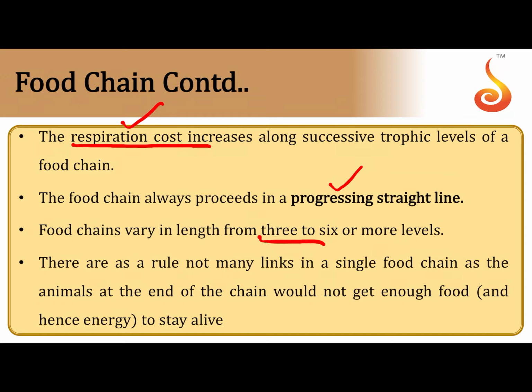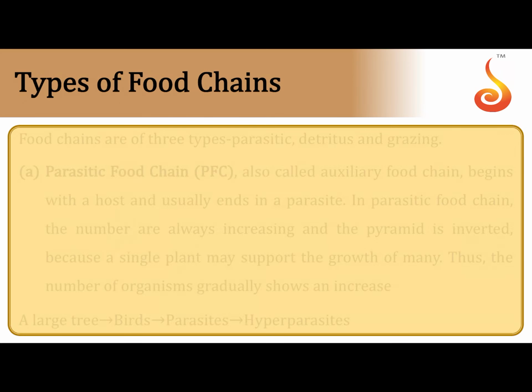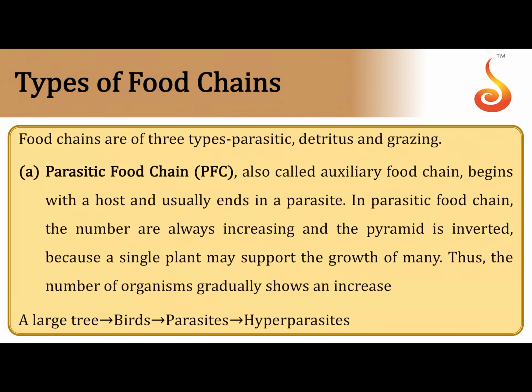There are a limited number of levels in the food chain. Why are there a limited number of levels in the food chain? Because I told you, at every step in the food chain, energy is lost to heat and energy is lost to respiration. So obviously there would not be enough energy for the final trophic levels. As a result, there is a very limited number of trophic levels, because at a point of time the energy becomes so diminished that it cannot sustain another trophic level.